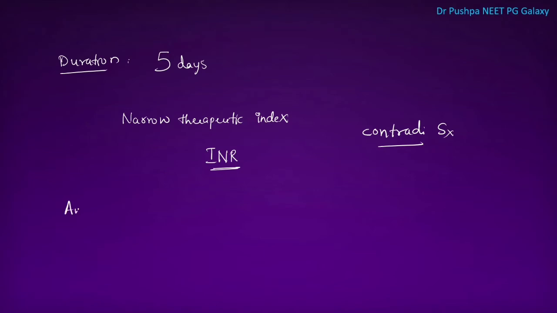What is the antidote for warfarin? Antidote is vitamin K1. What is the chemical name of vitamin K1? That is phytonadione. Usually it takes 24 hours to reduce the INR.